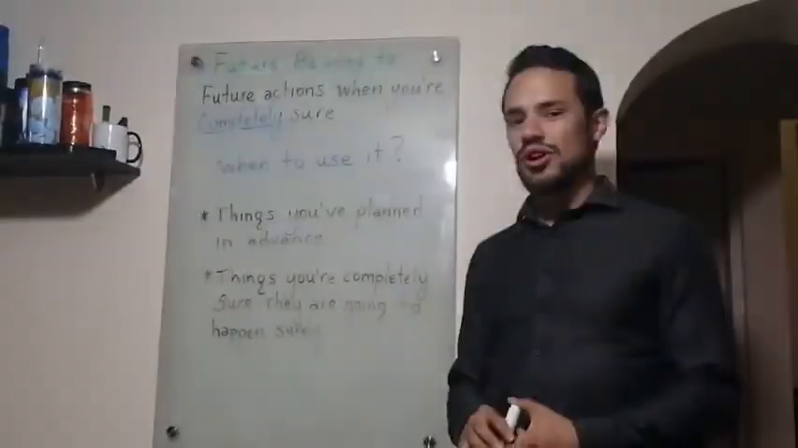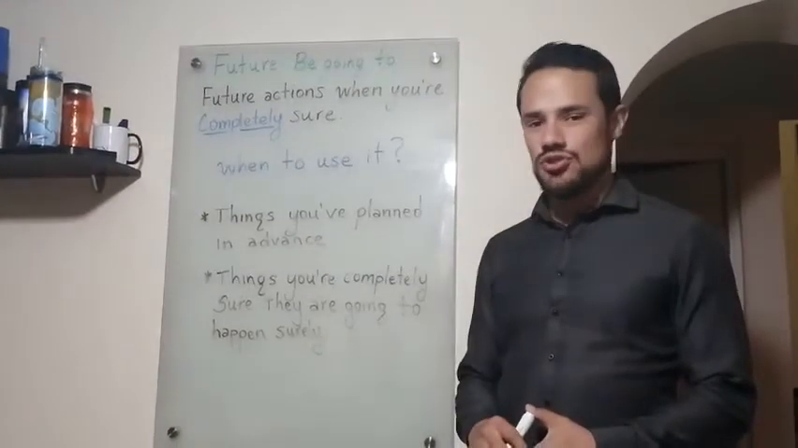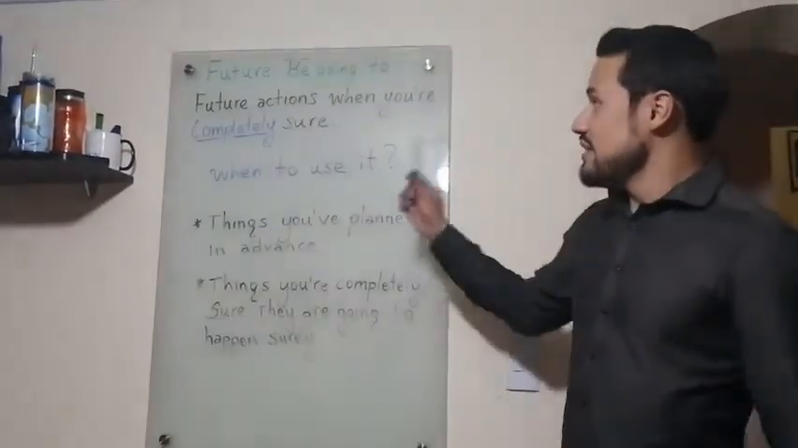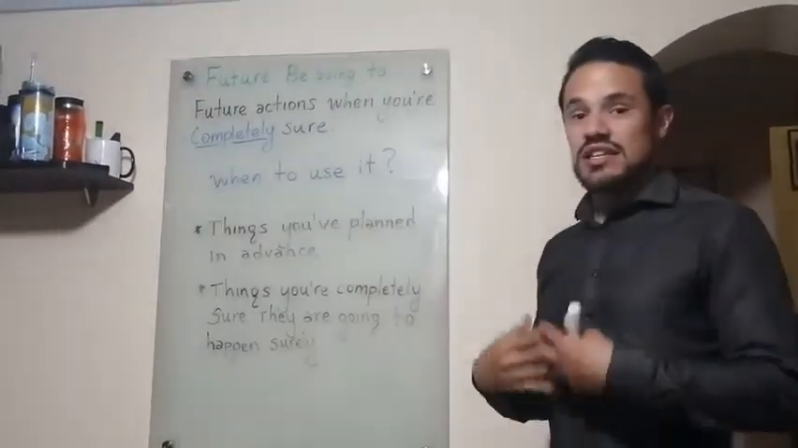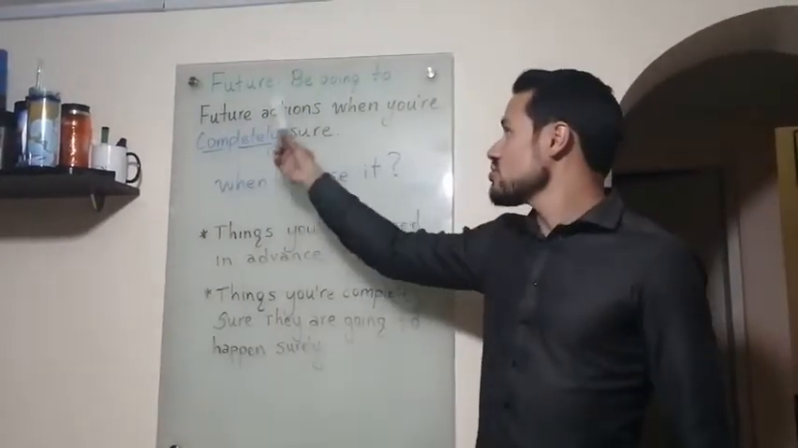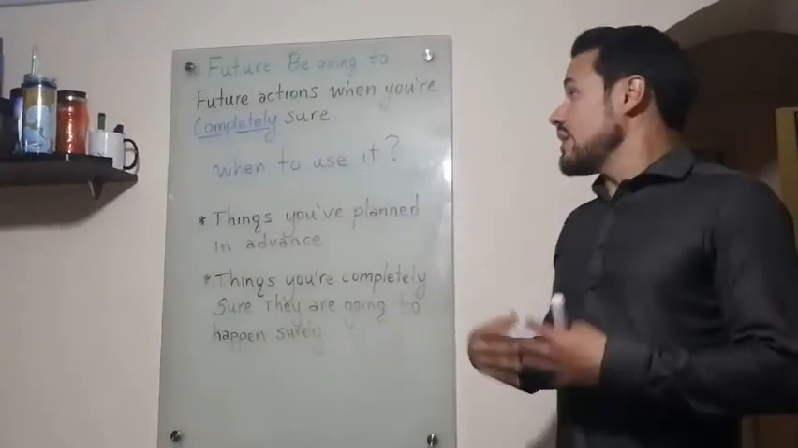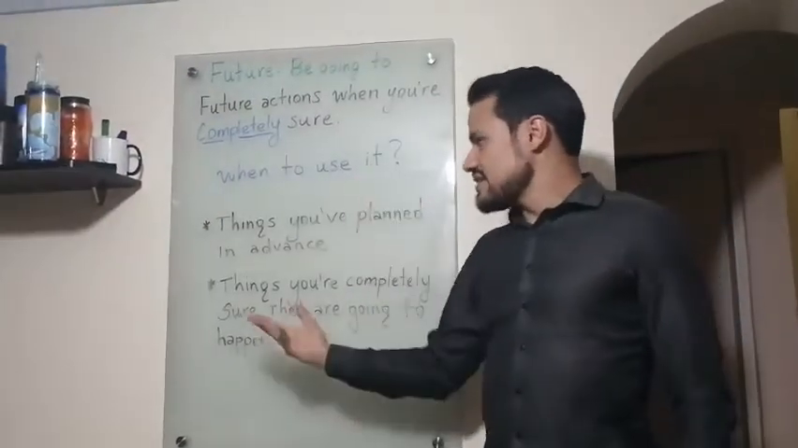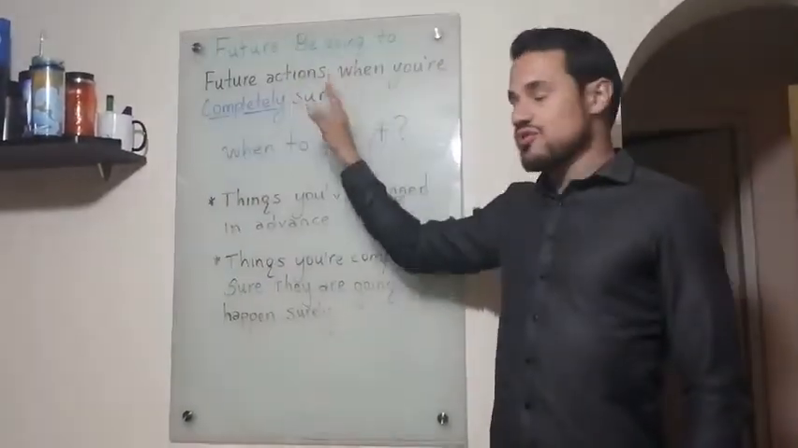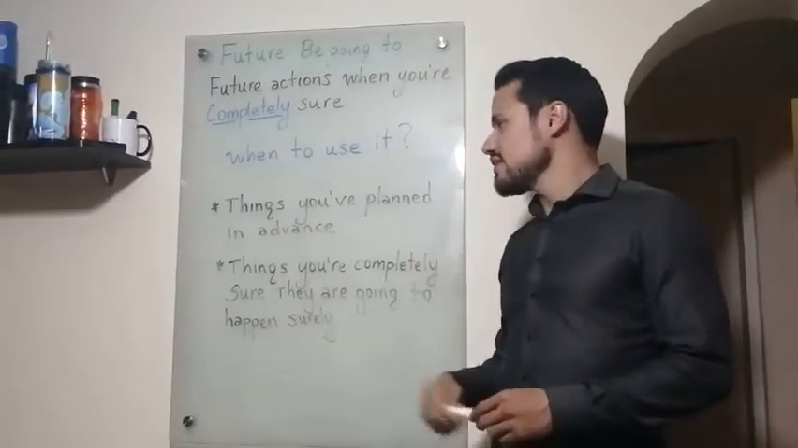In this lesson, we are going to talk about be going to. So this grammar structure is useful to talk about future actions when you are completely sure. So when to use it? Basically, we can use this grammar structure to talk about two main things.